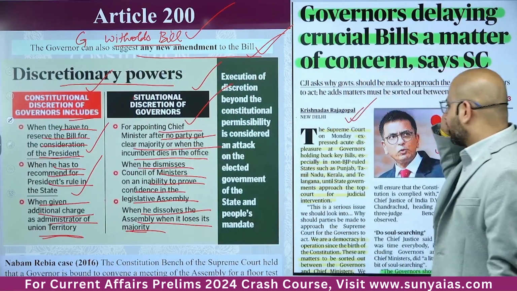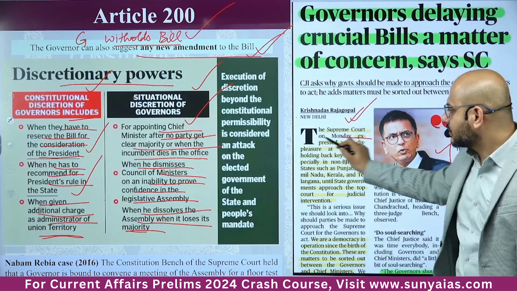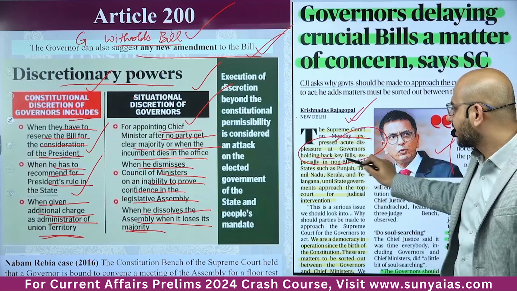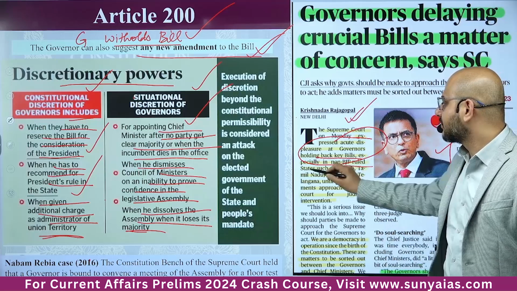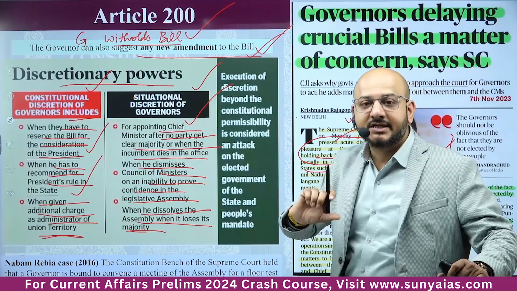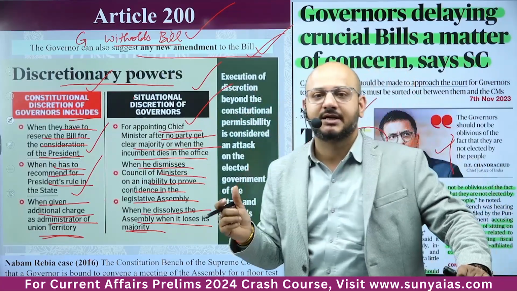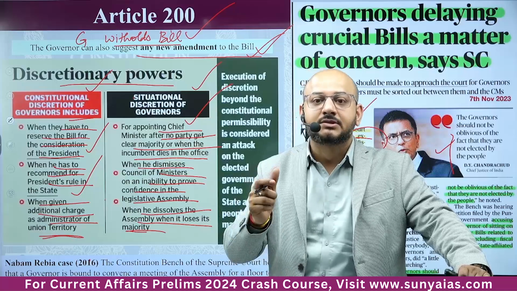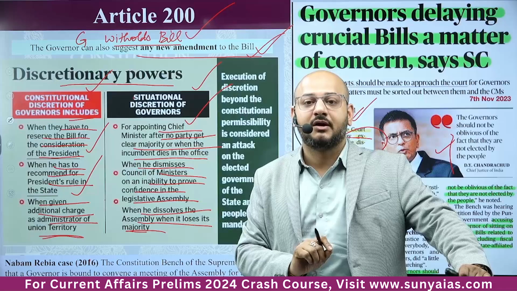Okay, so recently the Supreme Court has expressed acute displeasure at governors holding back key bills, essentially in non-BJP ruled states such as Punjab. This is also impacting this Article 200. What the Supreme Court basically said is that the governor must obey the rules mentioned in Article 200.